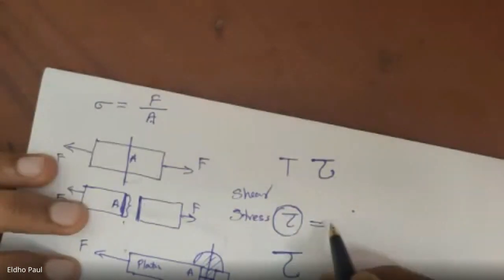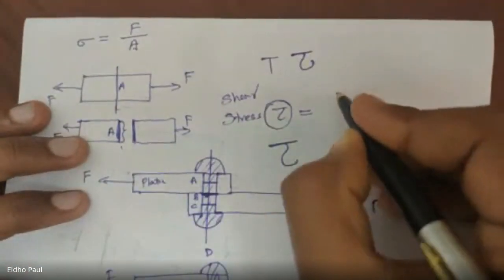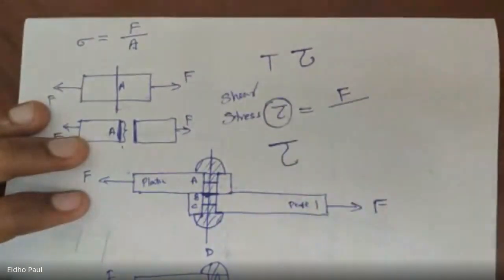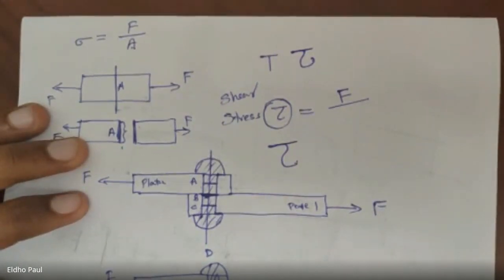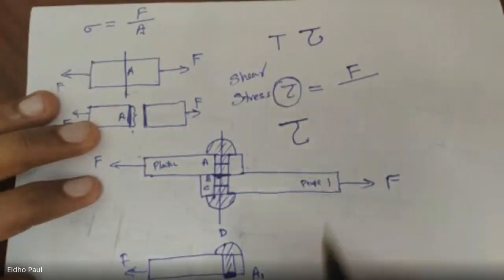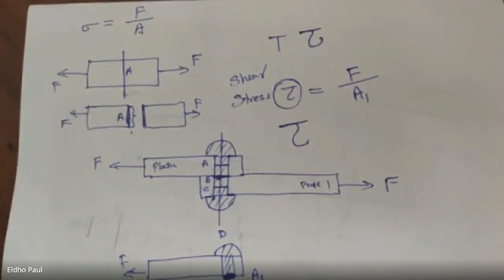So shear stress tau is equal to the force by the resisting cross section. For example, in this case, A1 is the resisting cross section, then force by A1. So that is the value of shear stress developed across the cross section.